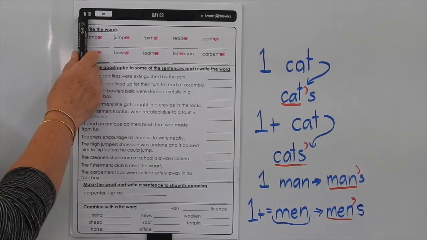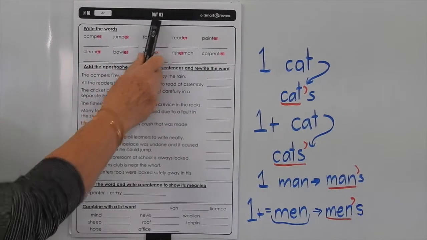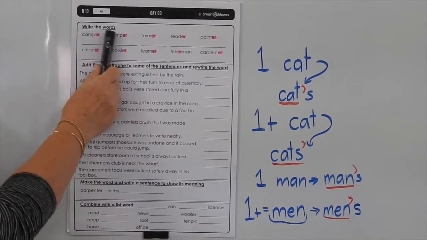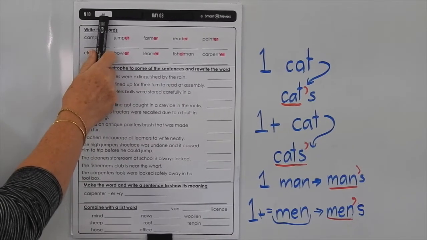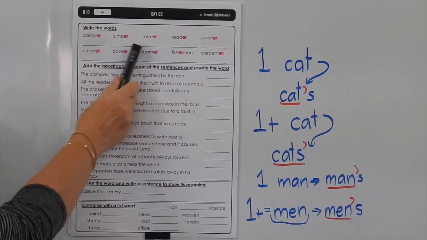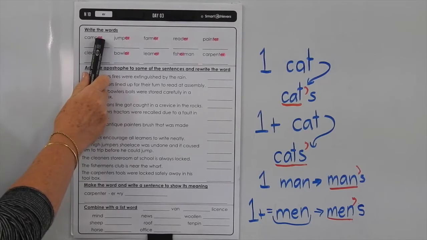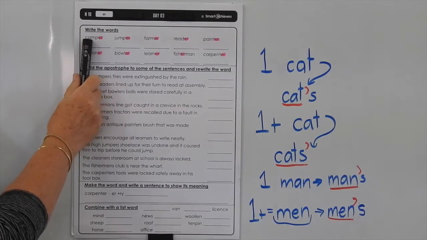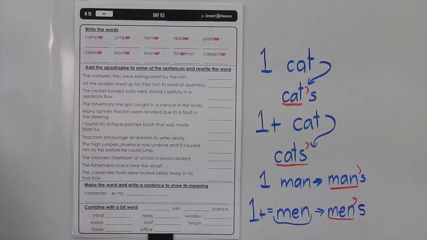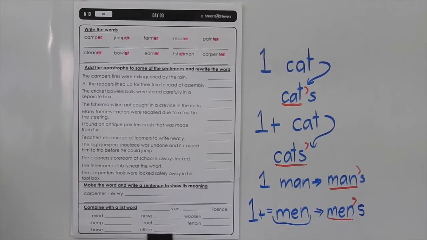This is level N, list 10, and we're doing the day 3 page. And in this set of words, we're adding the ER to the end of a base word. So sometimes you might give that a schwa sound, so you might say camper rather than camper. But if you can remember to pronounce it correctly, it'll make the spelling much easier.